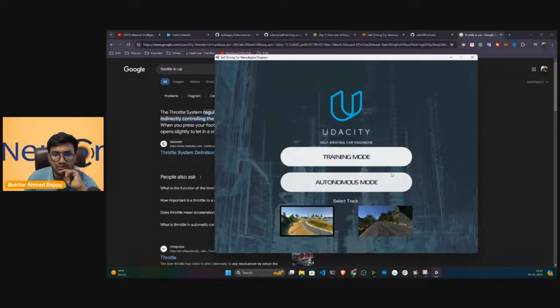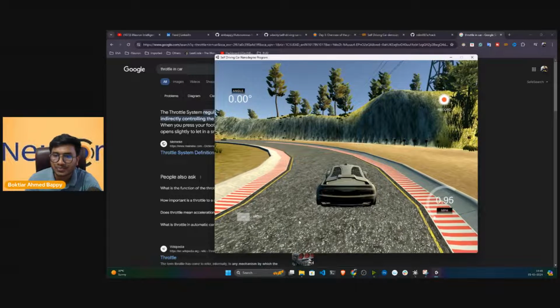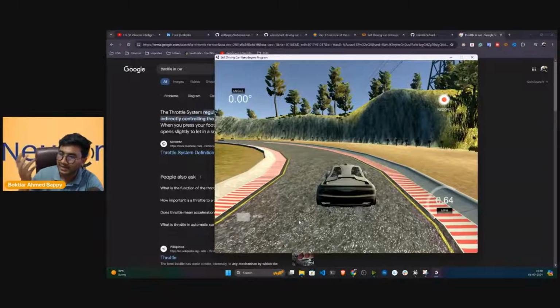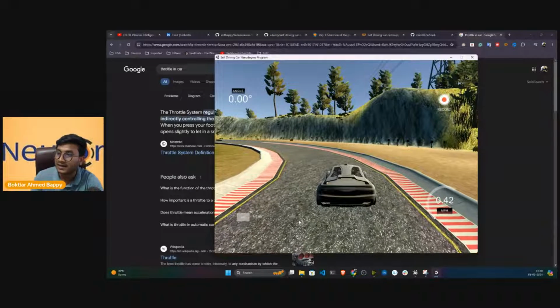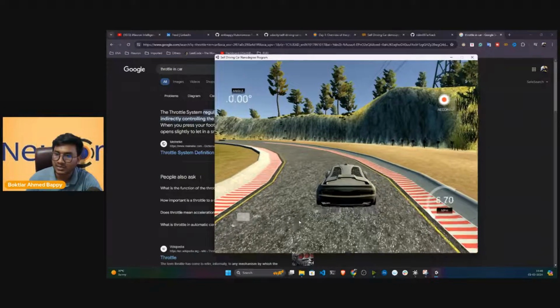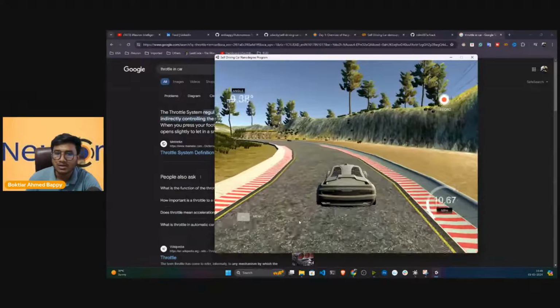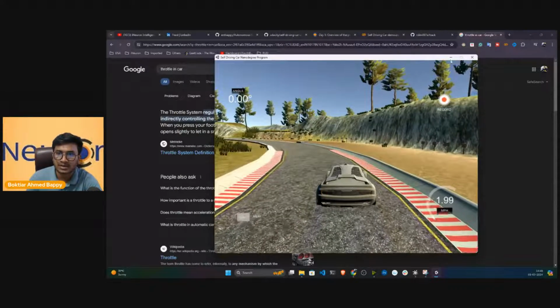Let me show you. Whenever you are driving this car, that means whenever you are pressing accelerate, the up arrow key, the throttle gets connected at that time, and it sends some air to the engine so that the engine can get power. So this is a value it is also capturing. That's why I told you it has some sensors. It is also capturing this data for you. So this is the throttle exactly.